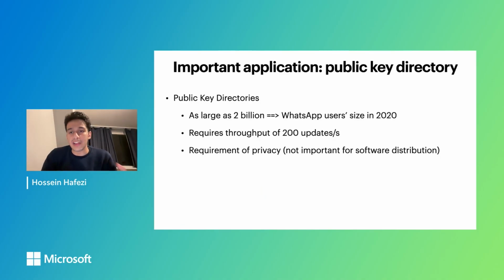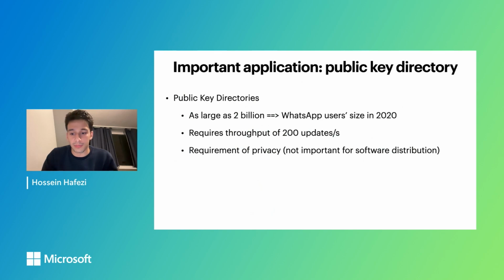But the application we are really interested in for this paper and this talk is the public key directory. First of all, because working with public key directories, we have dictionaries which are larger than in other applications. They can be, for example, as large as 2 billion, which was the number of WhatsApp users reported back in 2020. And we basically require higher throughput than other applications, something like 200 updates per second. Basically, we just need higher scalability than other applications. And we may have extra requirements such as privacy, which may not be important for software distribution, where all the information is public.